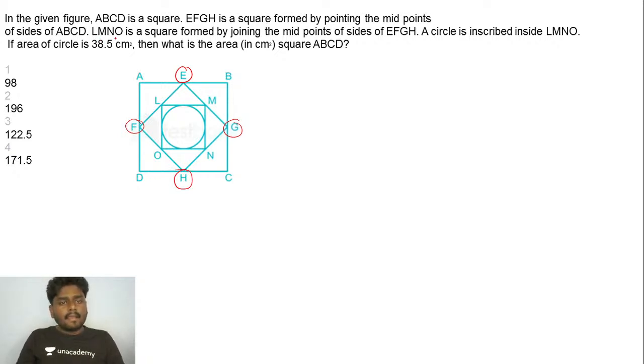And LMNO is a square formed by joining the midpoints of EFGH, and a circle is inscribed inside LMNO here. If the area of the circle is 38.5 centimeters square, you need to find the area of the square ABCD, the bigger square which you have.